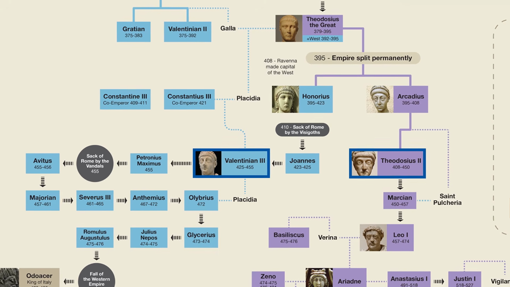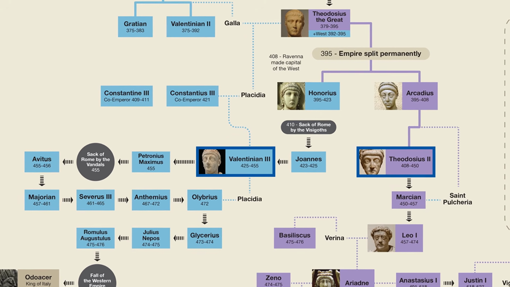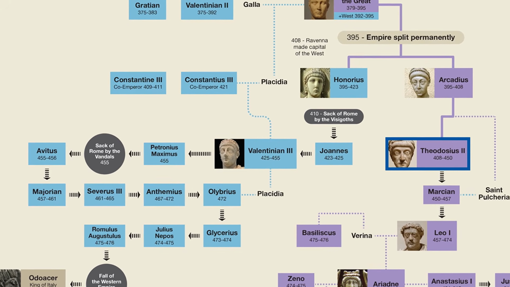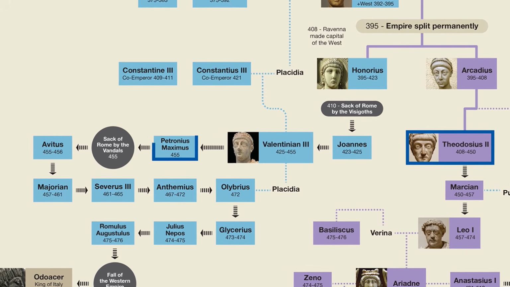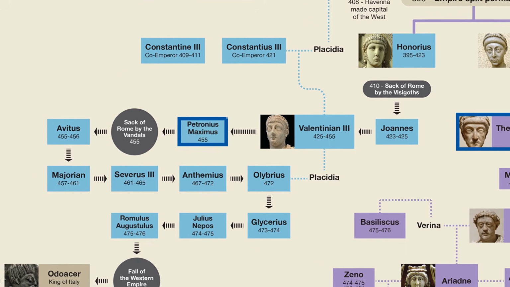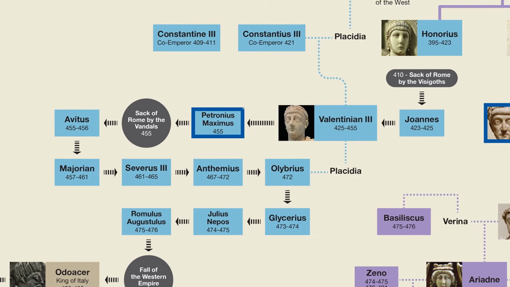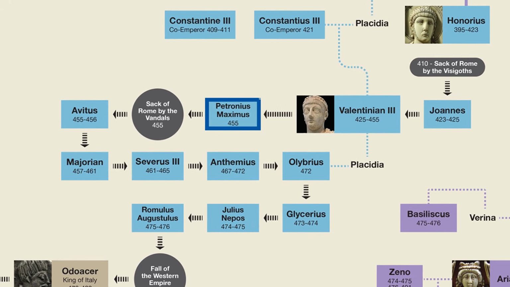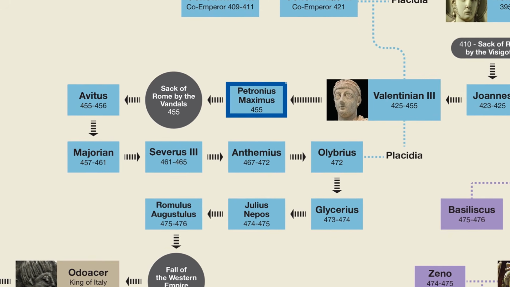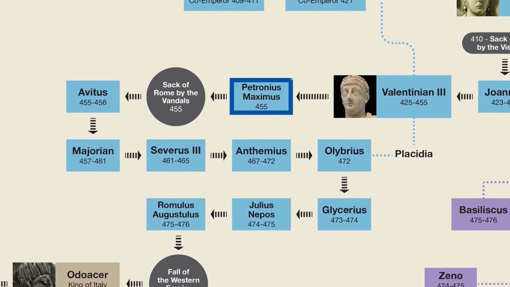Which ended up being true because just a few months later, Valentinian himself was assassinated on the orders of a senator named Petronius Maximus, who was actually the person who had convinced Valentinian to murder Aetius. So, having arranged the assassinations of the two most important men in the Western Empire, Petronius Maximus then proceeded to take the title of emperor himself. He then made a really bad move.